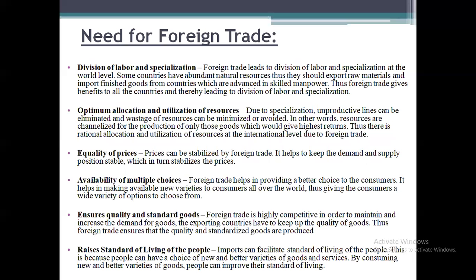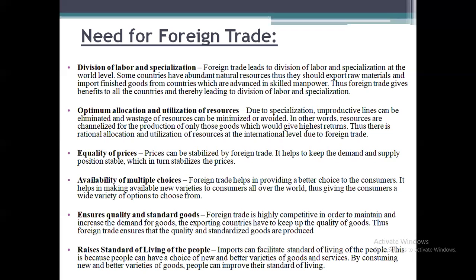So next, let us see the topic called need for foreign trade. That is nothing but why foreign trade is required. So first one, division of labor and specialization. Means many of the countries are rich in different sources or different activities. Means some country may be rich in natural resources and some country may be rich in skilled employees or skilled manpower.